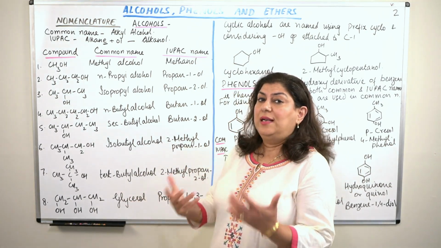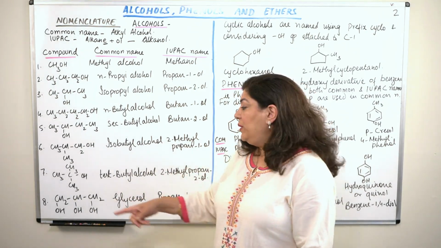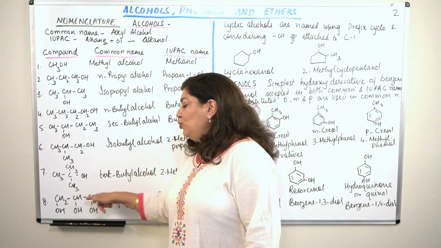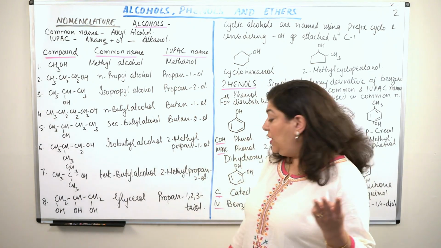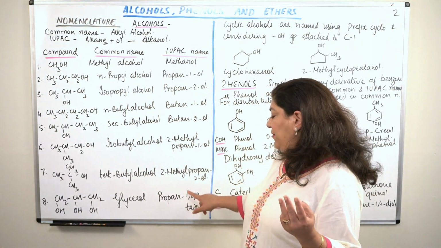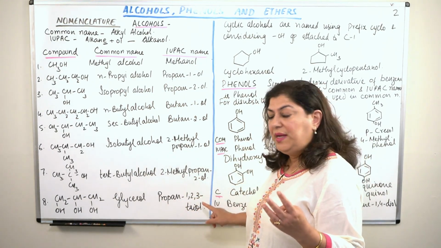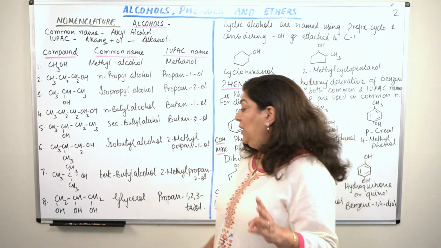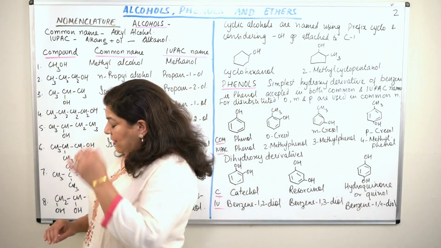So it is glycerol, and in IUPAC nomenclature, it is propane-1,2,3-triol. There are 3 -ols, so it becomes propane, hyphen, 1, 2, 3, these are the locants, hyphen, triol, that there are 3 -ols. So that was glycerol.